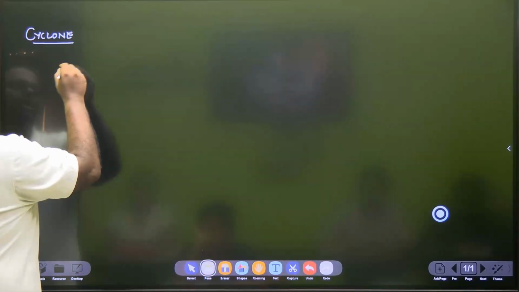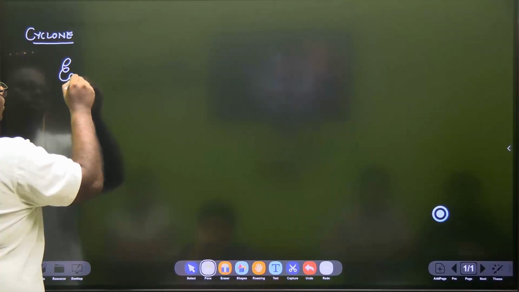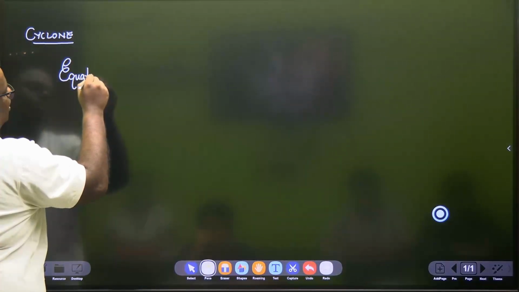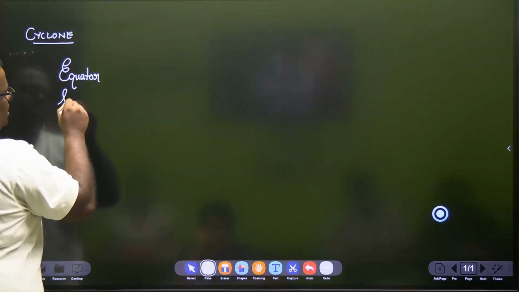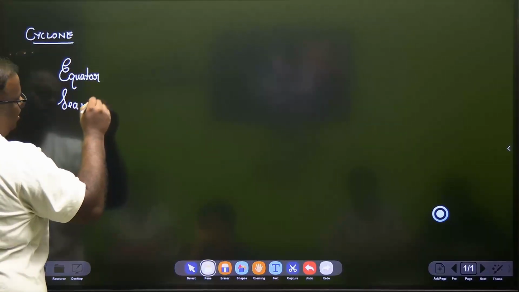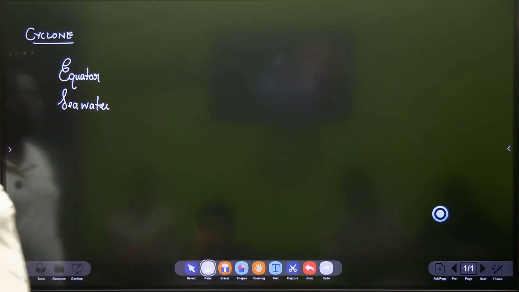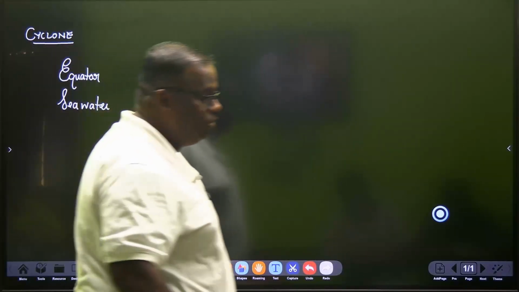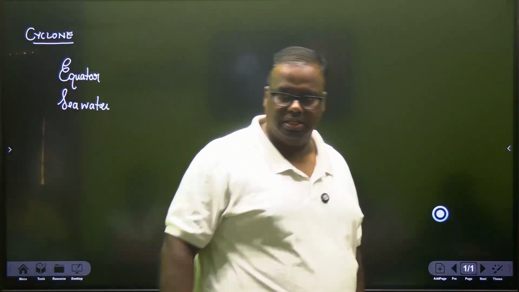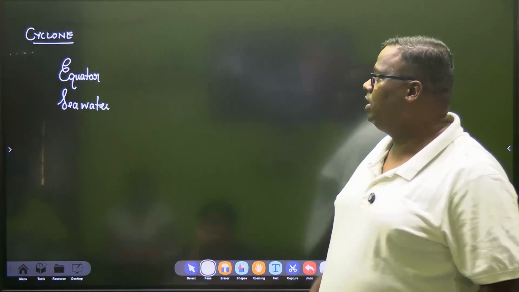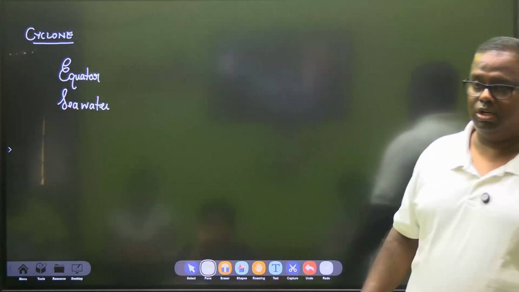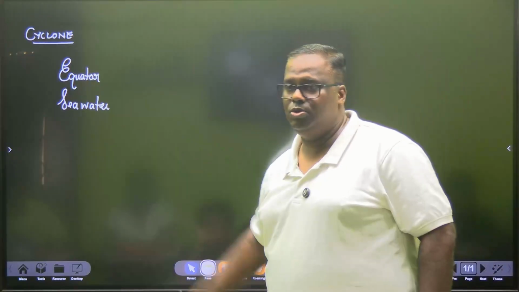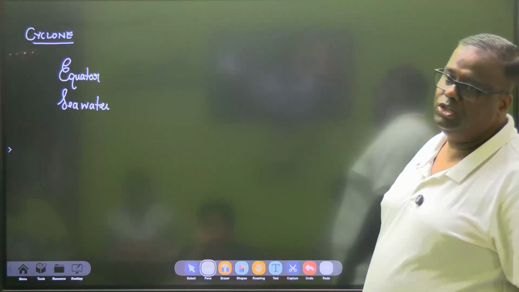So cyclone will actually happen usually over the equatorial region. आपको एक इक्वेटर और सी वाटर ये दोनों आना चाहिए. Cyclone never happens on land. A cyclone may have its impact on land, but the cyclone will never happen on land, right? Cyclone will always happen on the equatorial region, which are very very hot. Tropical climate. Tropic जानते हैं ना? तो इक्वेटर में और ज्यादा गर्मी होता है, ट्रॉपिक से भी ज्यादा गर्मी, and there should be sea water.